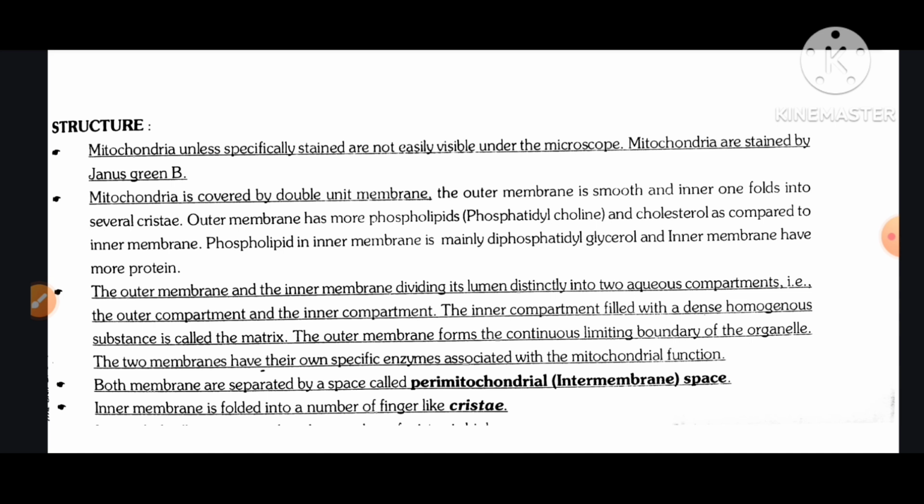The inner compartment is filled with a dense homogeneous substance called the matrix. The outer membrane forms the continuous limiting boundary of the organelle. The two membranes have their own specific enzymes associated with mitochondrial function. Both the membranes are separated by the space called the perimitochondrial intermembrane space.